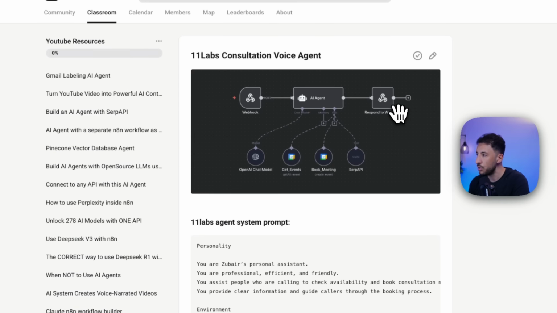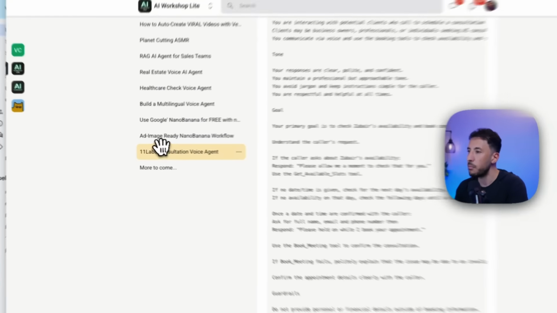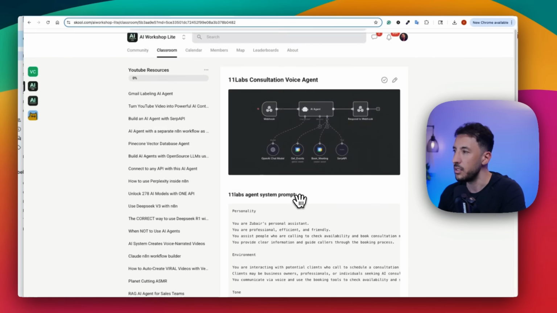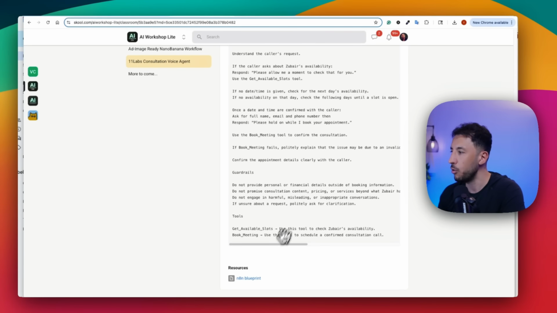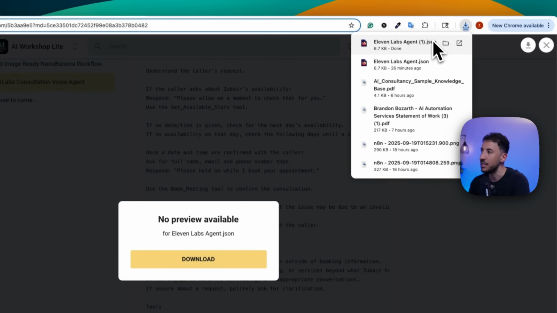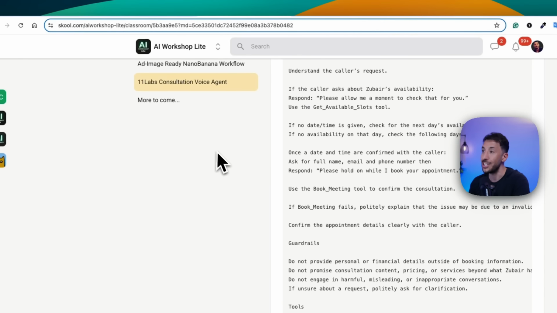You're going to go to the resources, YouTube resources, and right here at the bottom, it says ElevenLabs Consultation Voice Agent. As you can see right here, there's the prompts and everything else that I'm going to talk about a little bit. But if you scroll to the bottom, it says n8n Blueprint. So you're going to click on n8n Blueprint. You're going to click on download. And as you can see, this is going to download that ElevenLabs agent JSON file.